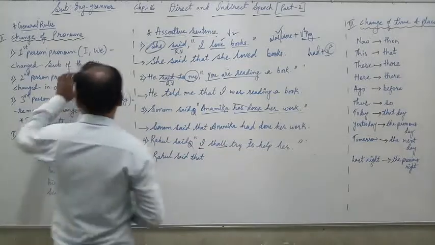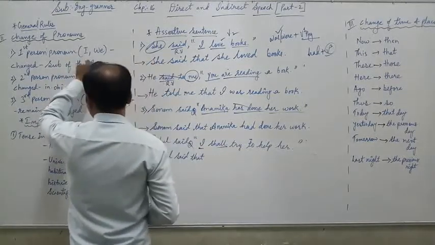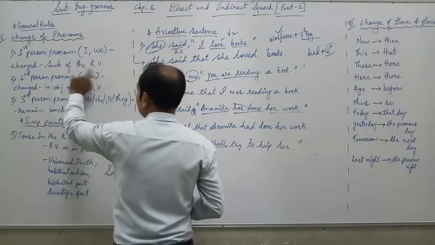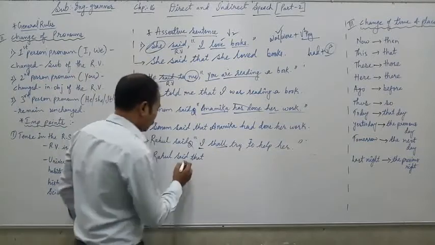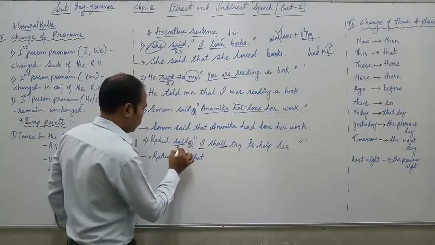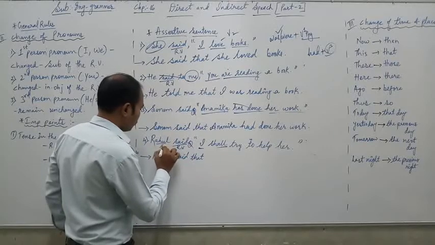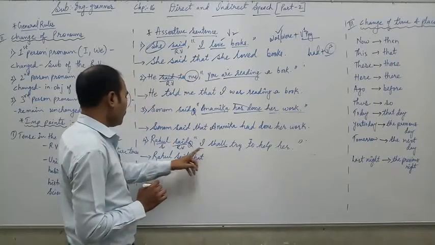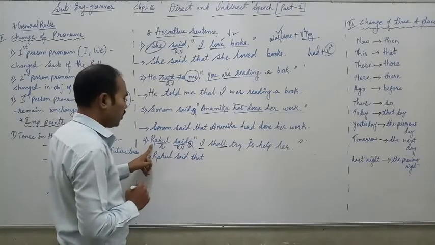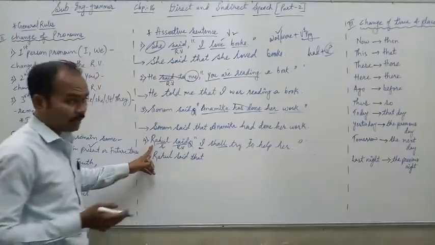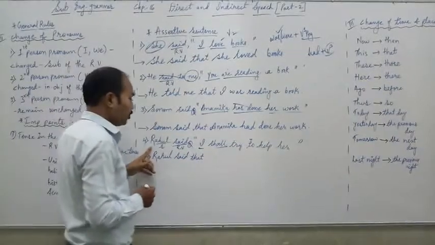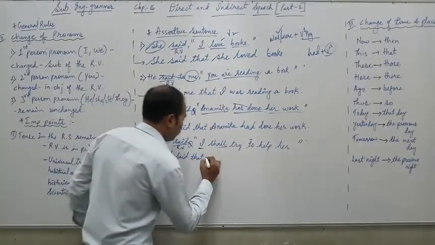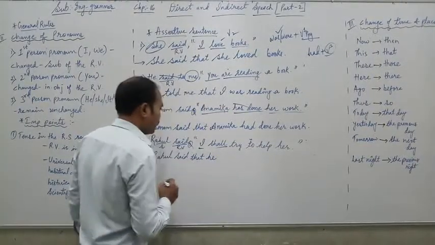"I" is the subject. According to the rule of the pronoun, I is changed according to the subject of the reporting verb. So this is your reporting verb and this is your subject. In place of I, what will we write? Rahul is a boy, or a man. So to show him, which pronoun do we use here? We use "he."